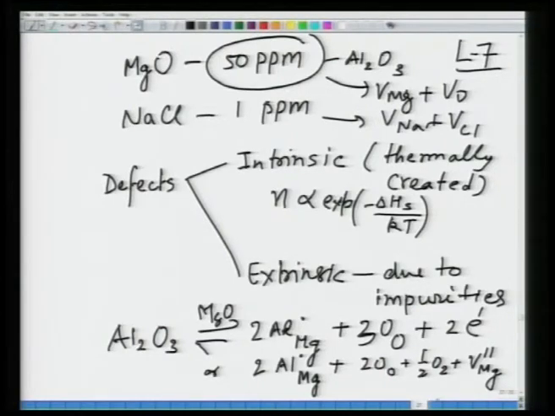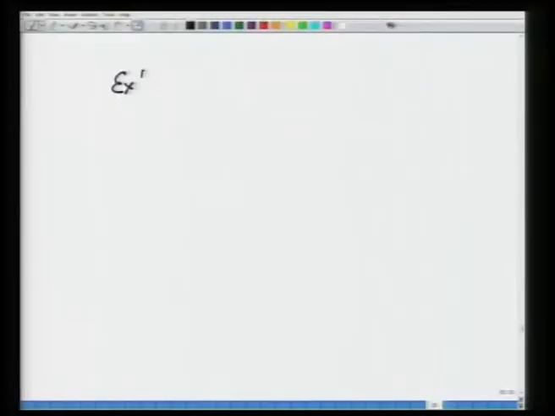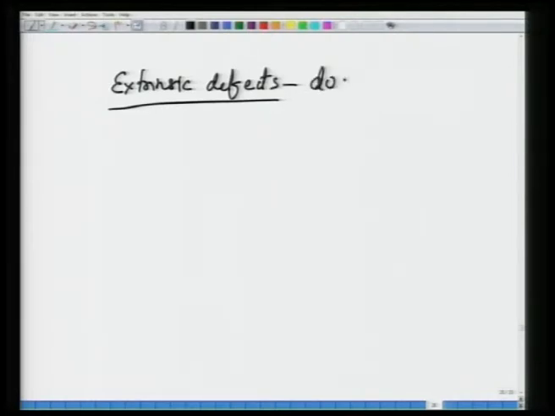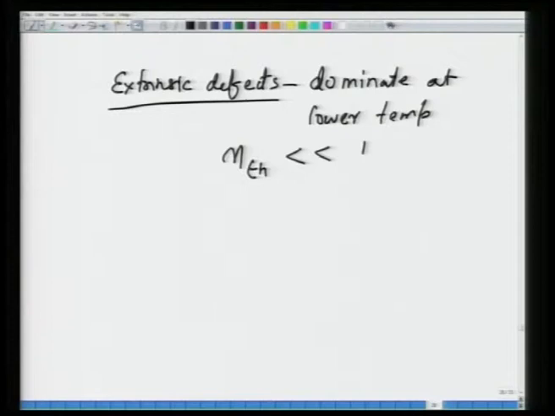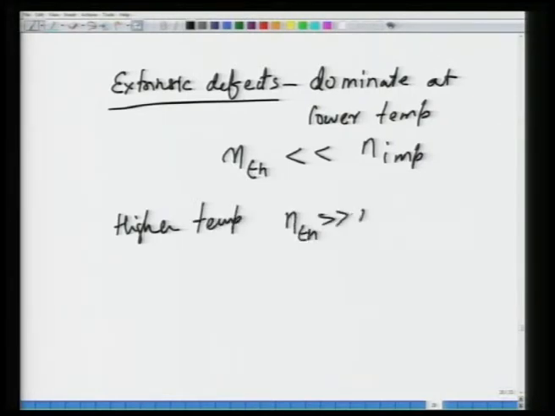So, what happens is that in case of NaCl, extrinsic defects, these defects which are created due to impurities, dominate at lower temperatures, because N thermal is smaller than N impurity, where N is the number of defects created by either impurity or thermal means, whereas at higher temperatures N thermal tends to dominate over N impurity.